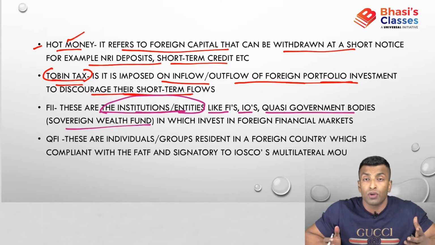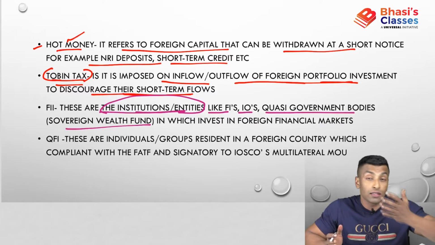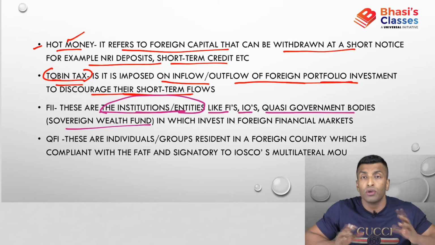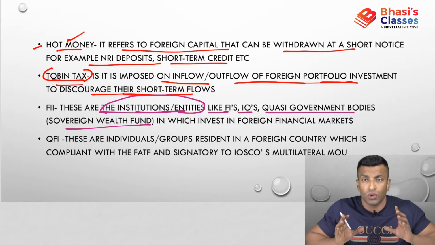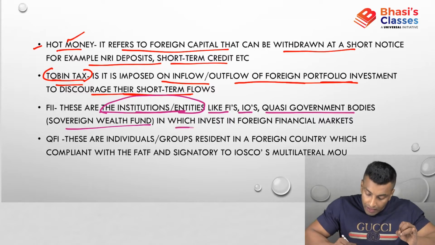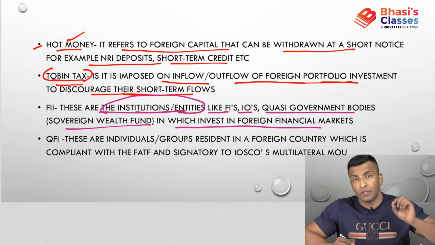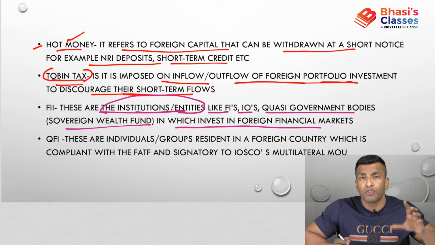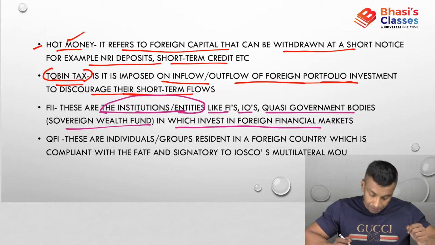China has a huge sovereign wealth fund, and they have maintained this sovereign wealth fund from their excess forex reserve. They have a huge forex reserve, and a part of that they have kept as their sovereign wealth fund. They are using it to invest in foreign financial markets. If you see, most of the bonds of the US are actually bought by China through their sovereign wealth fund. So half of American debt is actually owed to China.